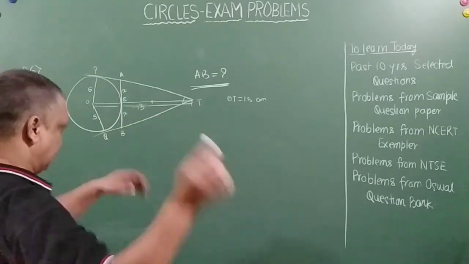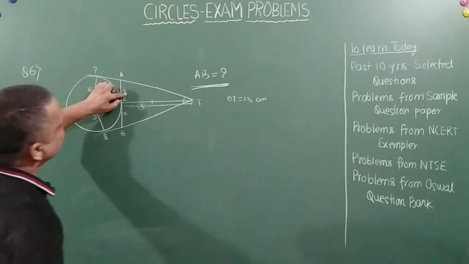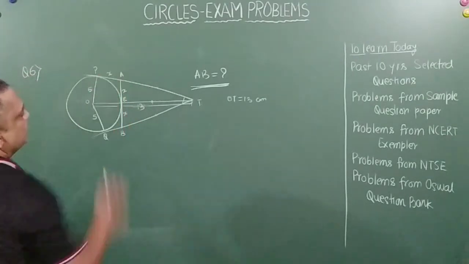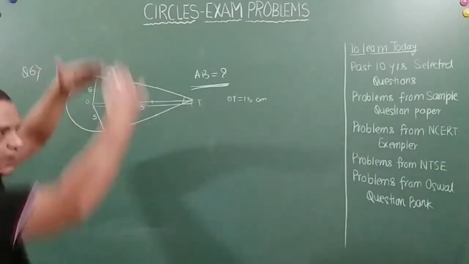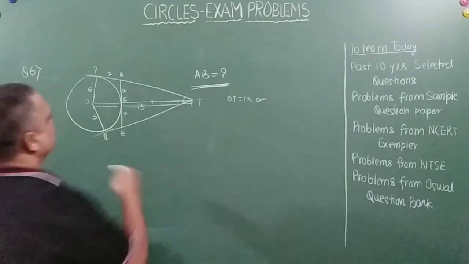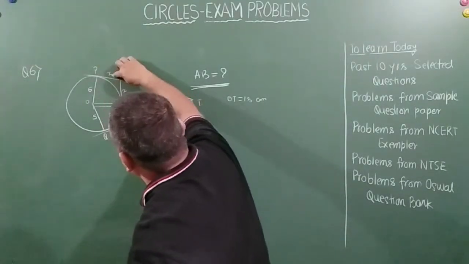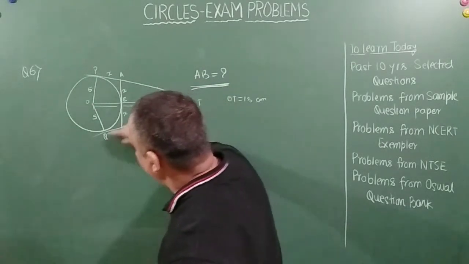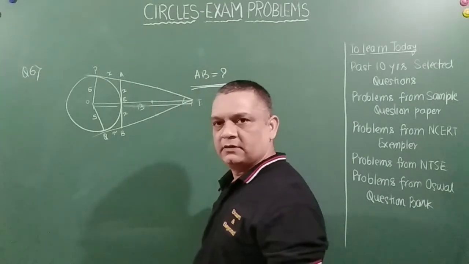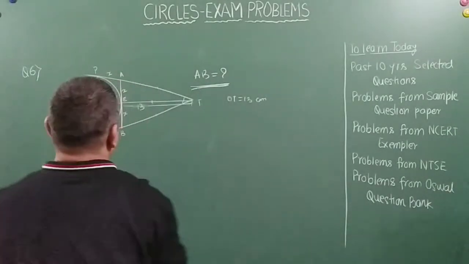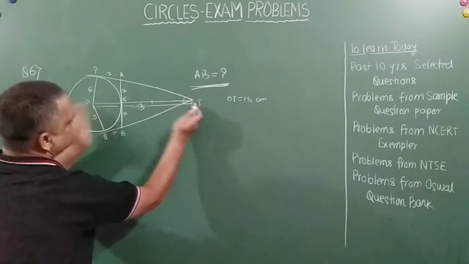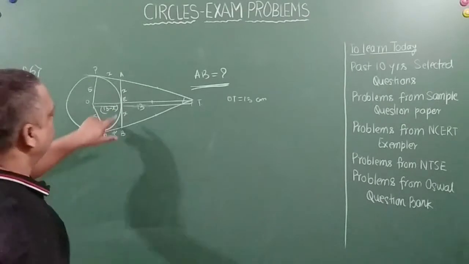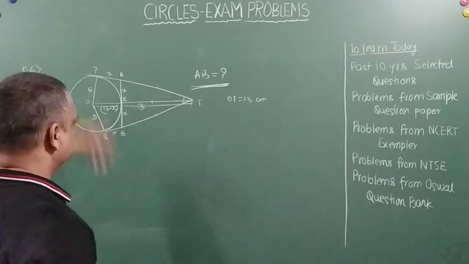I'll tell you how. See, if this is equal to x, friend, so this is also equal to x. Do you all agree? Because A is an external point, from there two tangents are drawn. Correct, friends? Similarly, this is also equal to x. B is the external point from where tangents are drawn. So this total is 13, my friends. So this becomes 13 minus x. This also you will agree, because I am just subtracting x from here.